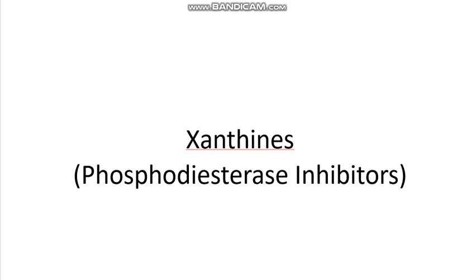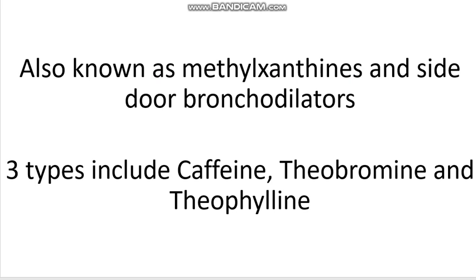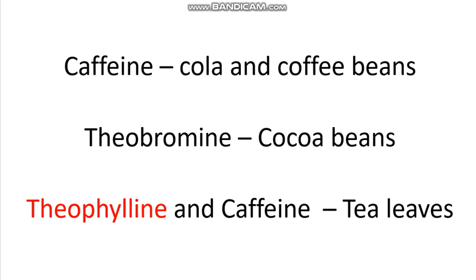Xanthines are also known as methylxanthines and backdoor bronchodilators. The three types include caffeine, theobromine, and theophylline. Caffeine is found in cola and coffee beans. Theobromine is found in cocoa beans. Theophylline and caffeine are found in tea leaves.